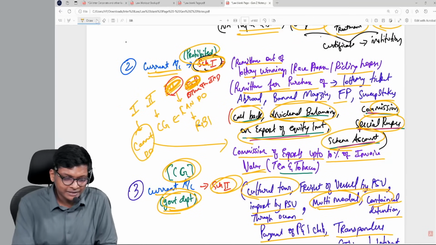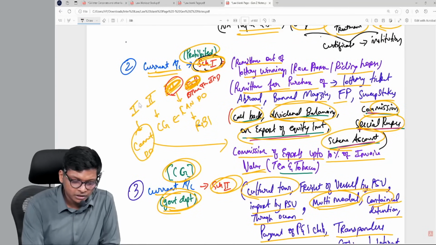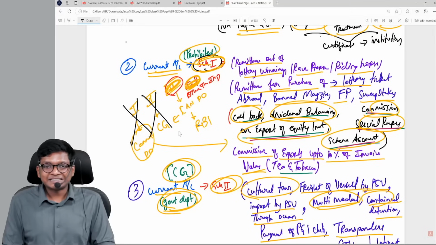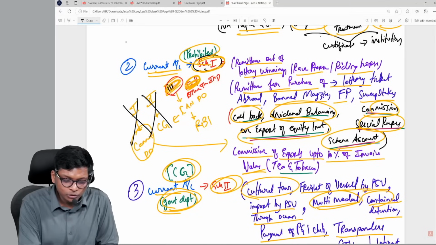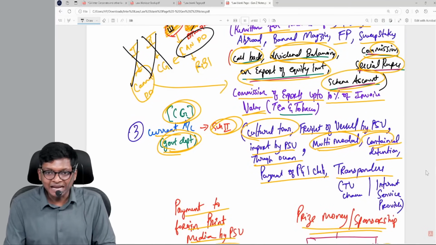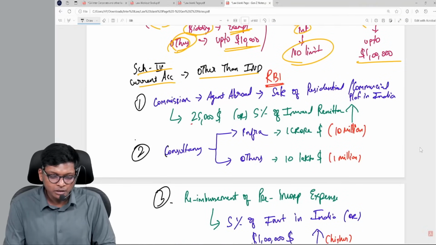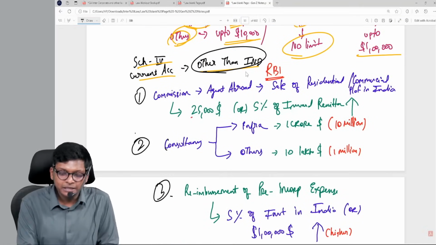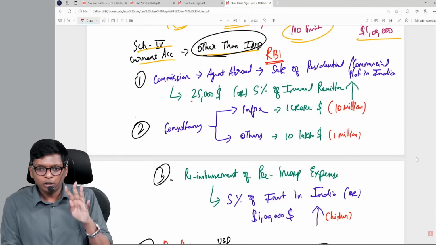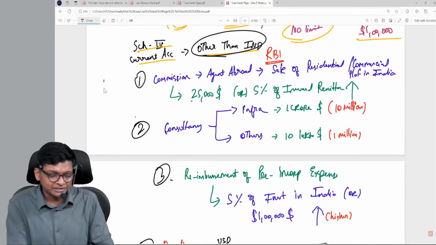Now we are going to Schedule 3, current account other than individual. If I come back to this diagram over here, we have finished revising Schedule 1, what you cannot do. Schedule 2, central government, is done. Schedule 3, we have finished with individual. Now we are going to Schedule 3, can do with RBI permission for other than individuals. In other than individuals, there are only 4 points, and all these 4 are important limits.